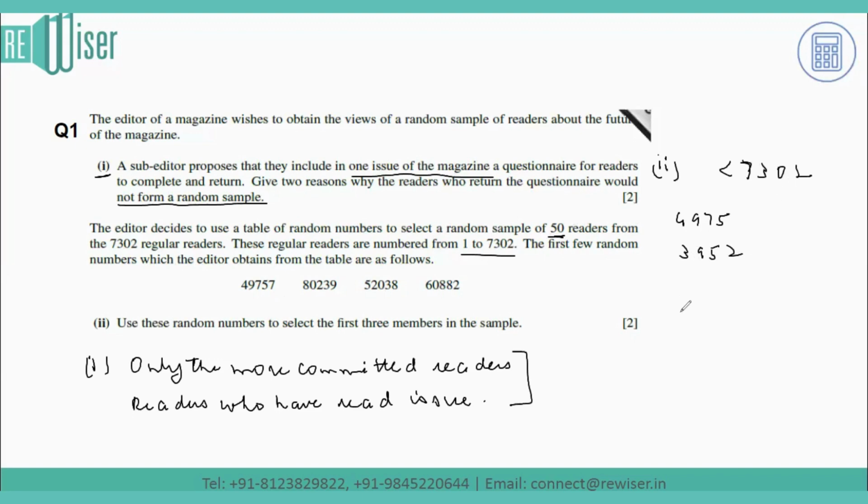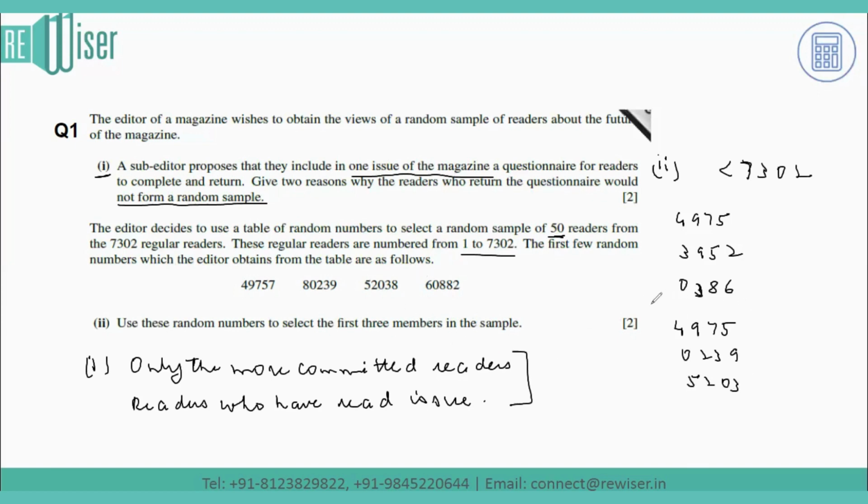It can be 0386. So these are all the numbers which are less than 7302. Now, the other sets that can be accepted can be 4975 again, can be 0239, can be 5203, where 8 is omitted.